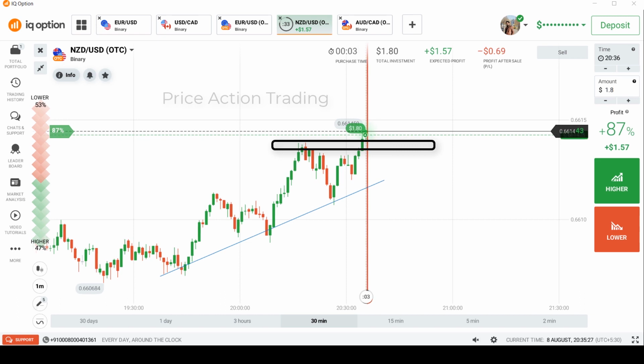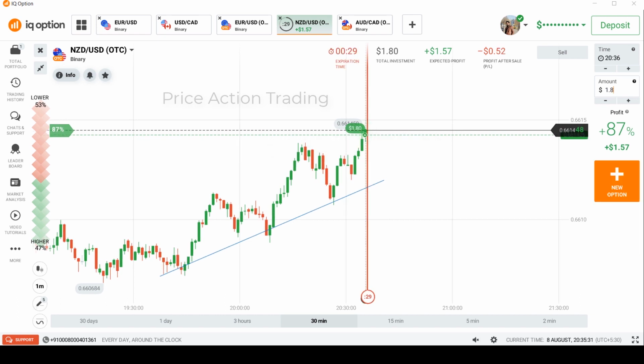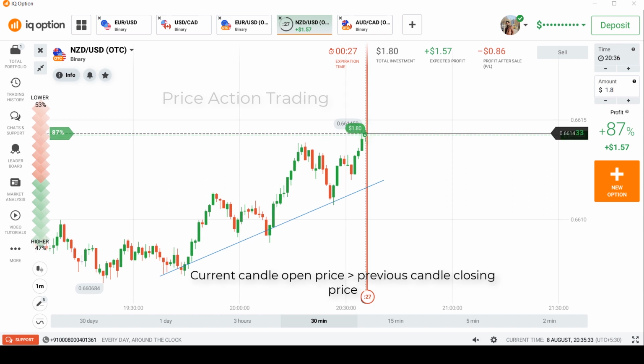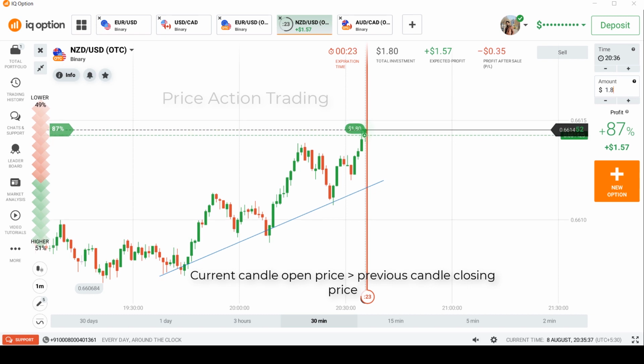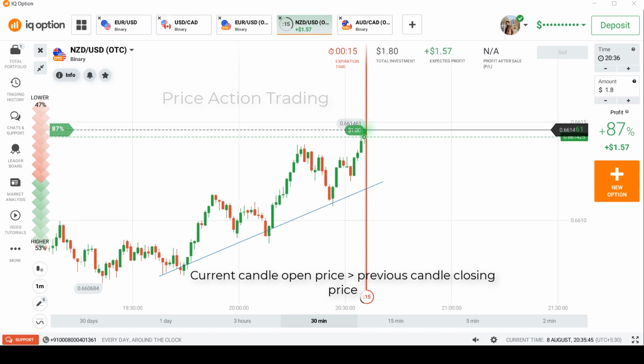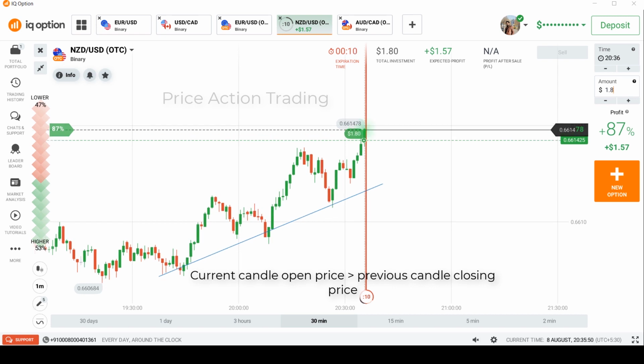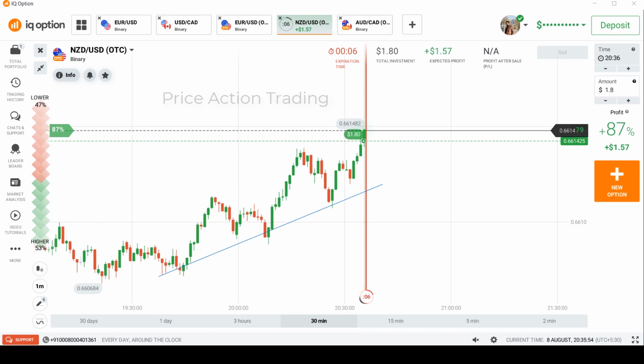Since the bias has rejected and the candle has made a higher high, that means the current candle open price is higher than the previous candle closing price, and same goes for the second candle. Its open price is also higher than its own previous candle's closing price. So it is in a higher high and the trend is also up. So we are going to go for a call, and it looks like it is going to be a win.